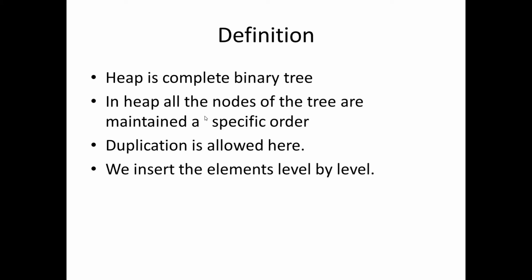Next, in heap, all the nodes of the tree are maintained in a specific order. Next, duplication is allowed here. That means if you compare the heap and the BST, the main difference is that in BST there is no duplicate element, that means repetition is not allowed. But in case of heap data structure or heap tree, yes, there may be some duplicate nodes. It is allowed in heap.